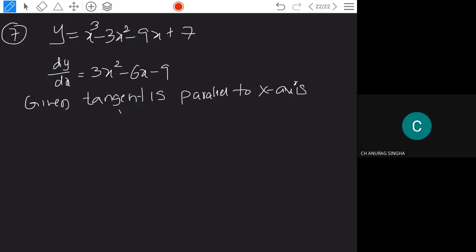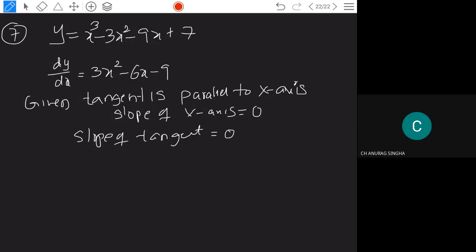Therefore, slope of x-axis is equal to 0. Therefore, slope of tangent is equal to 0. So we are going to get 3x square minus 6x minus 9 equal to 0.